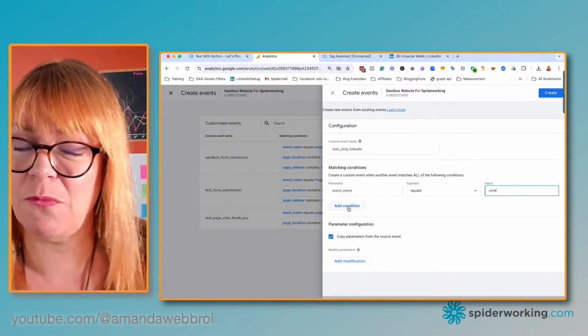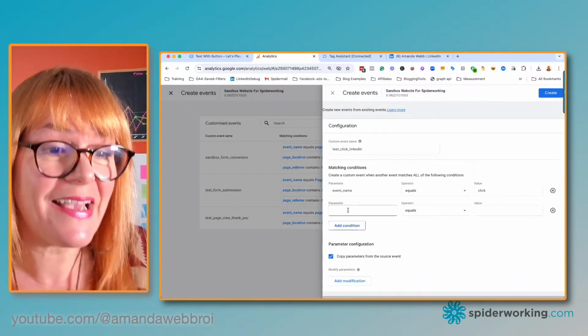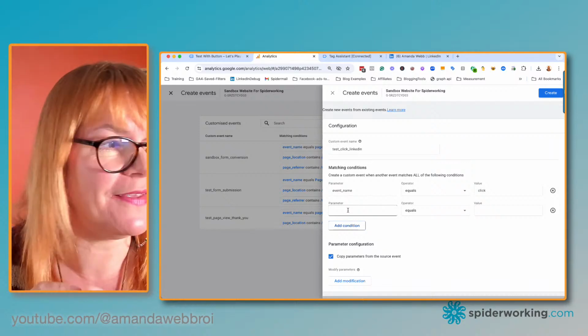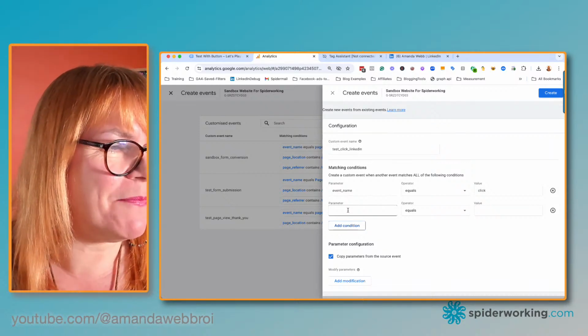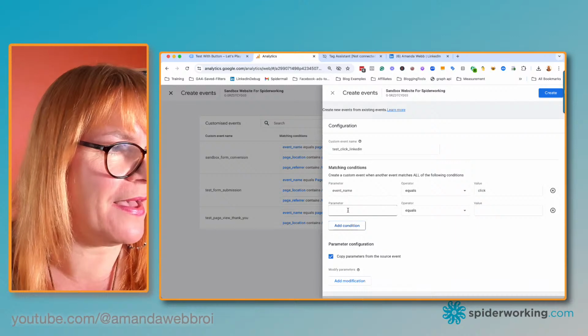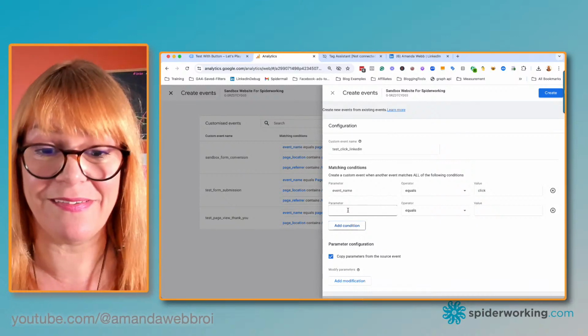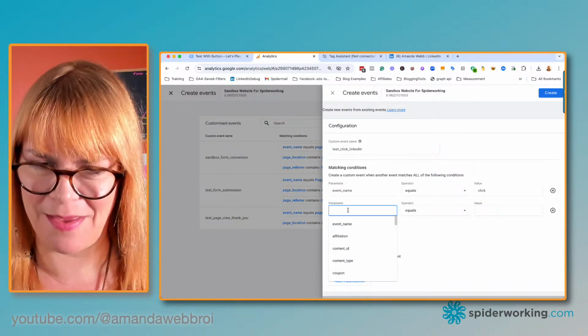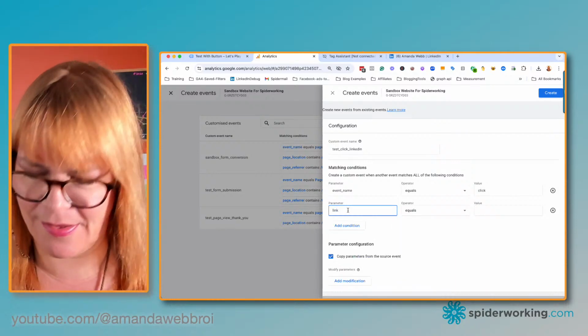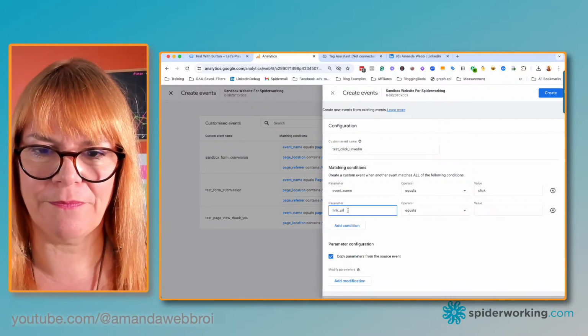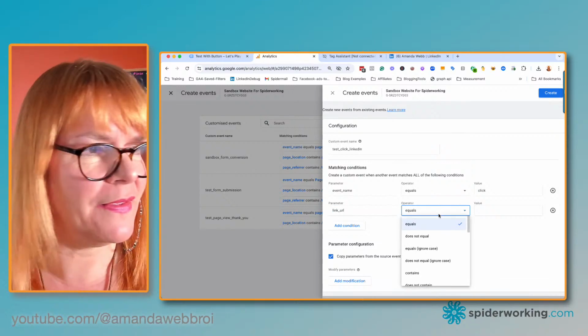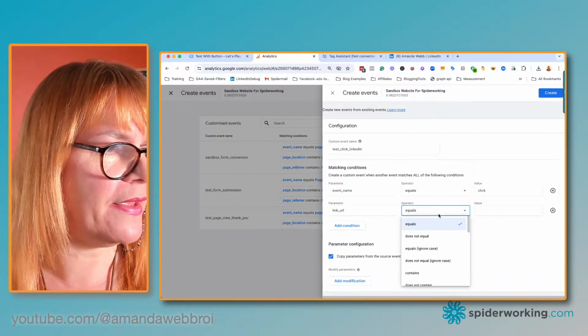And then because we don't want to measure all clicks, I need to add a second section, a parameter here. And this is where it gets a little bit more complicated because this one isn't going to come up automatically when I start typing. So I'm going to type in link underscore URL, and instead of equals, I'm going to go with contains.